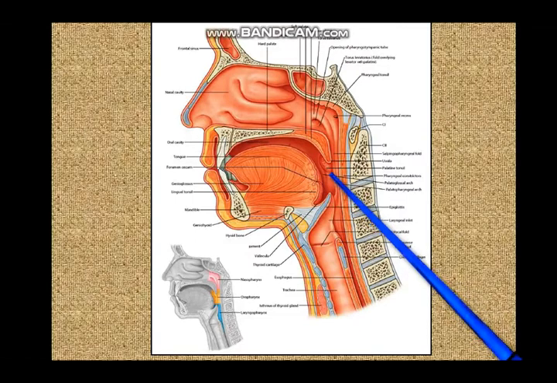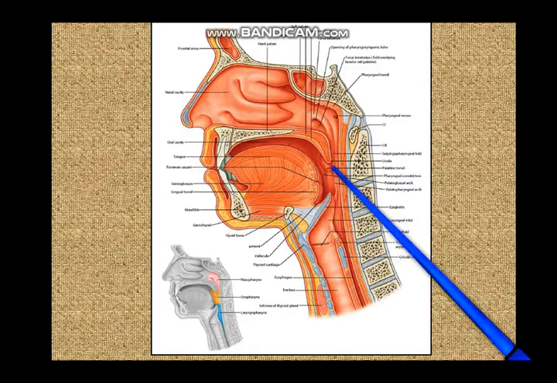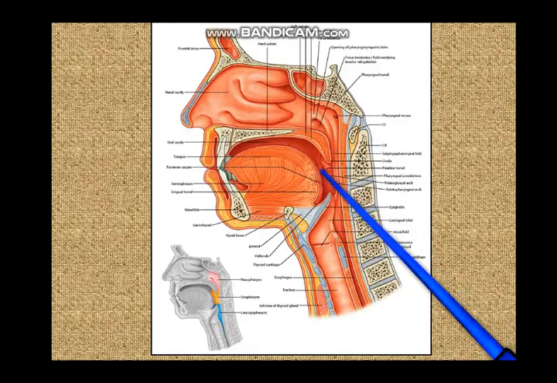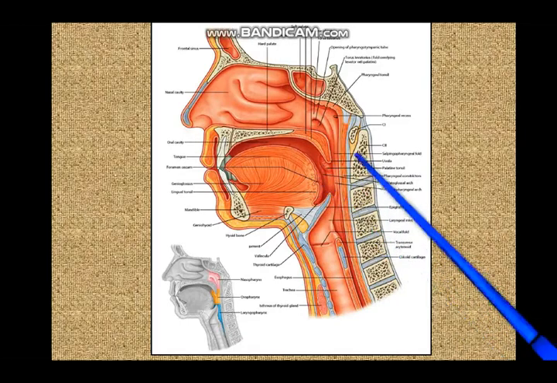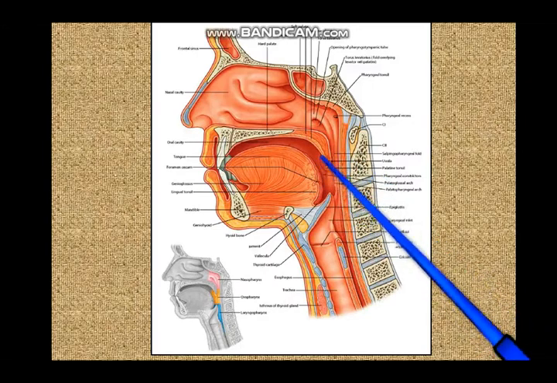And still outside that, you have the glossopharyngeal nerve and you have the facial artery and some of its branches. Still outside that, you have the internal carotid artery and the styloid process. So, these are more or less the external relations of the tonsil. We will come to that a little bit later. Now, this tonsil is not just confined to the tonsillar fossa, but it insinuates itself into the surrounding pockets.